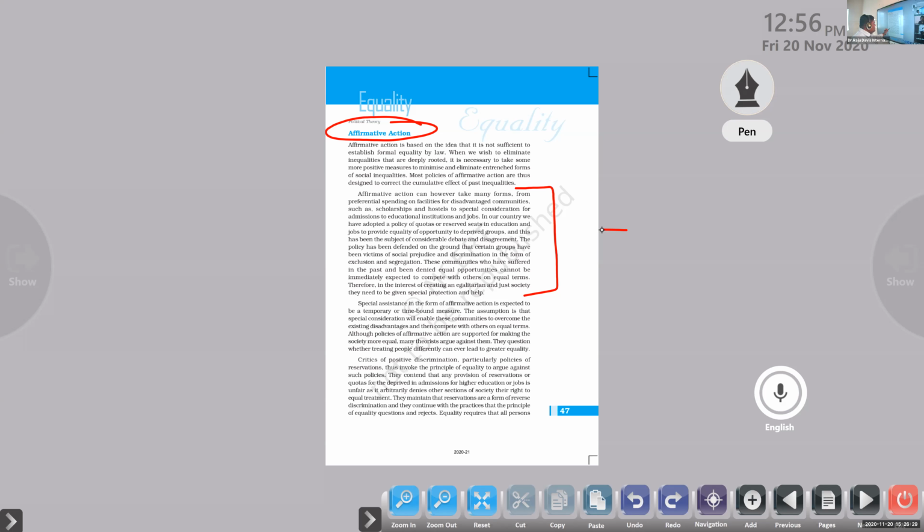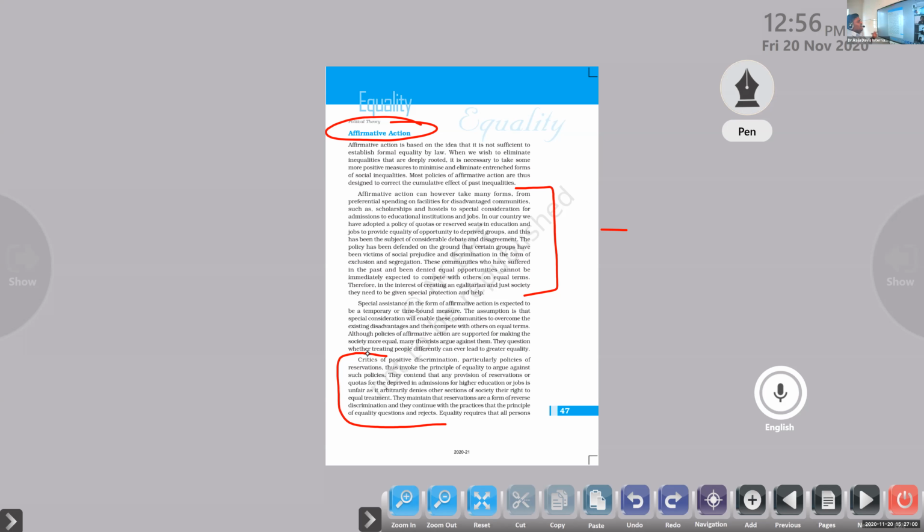So critics are there for this policy of the government, the reservations and the quotas. What the critics say is that it is not good to provide these reservations and quotas, because government is a democratic one. It is the responsibility of the government to provide equal opportunity for everyone. So critics say that.